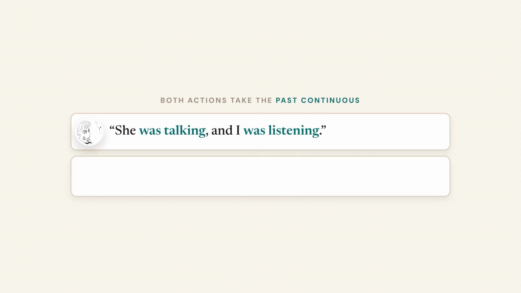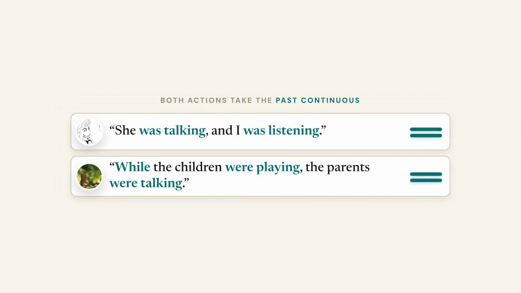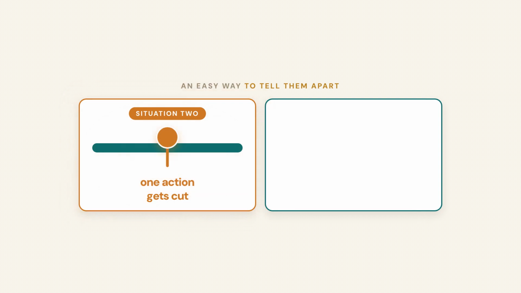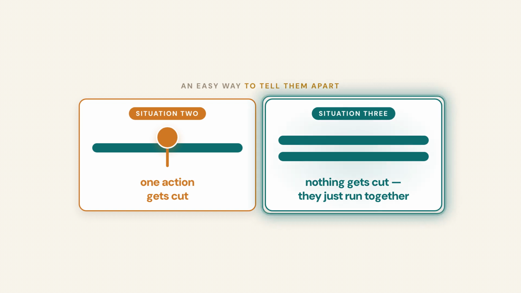She was talking and I was listening. While the children were playing, the parents were talking. Easy way to remember it. If one action gets cut, that is situation 2. If nothing gets cut and both just run together, that is situation 3.